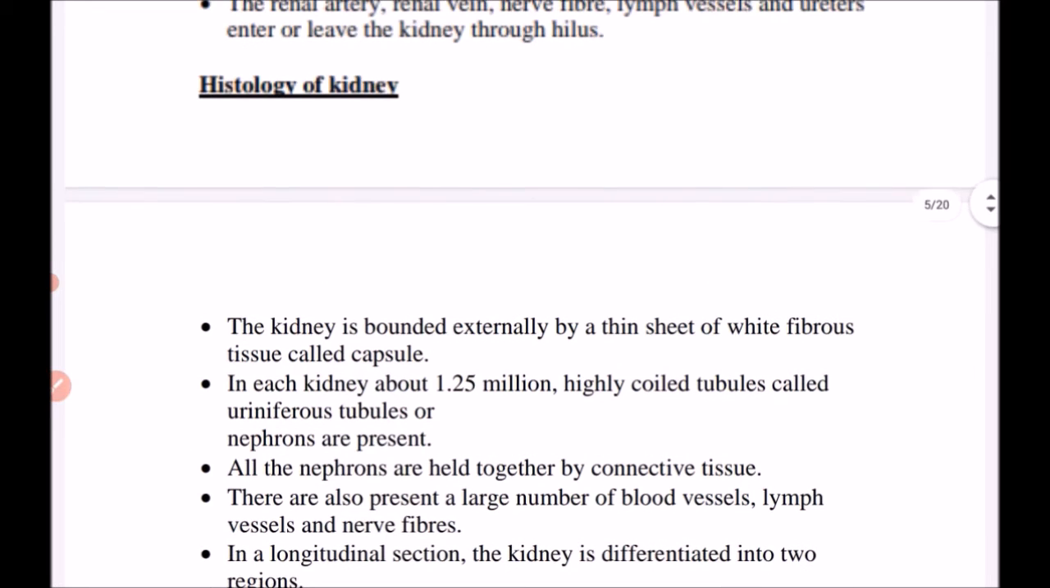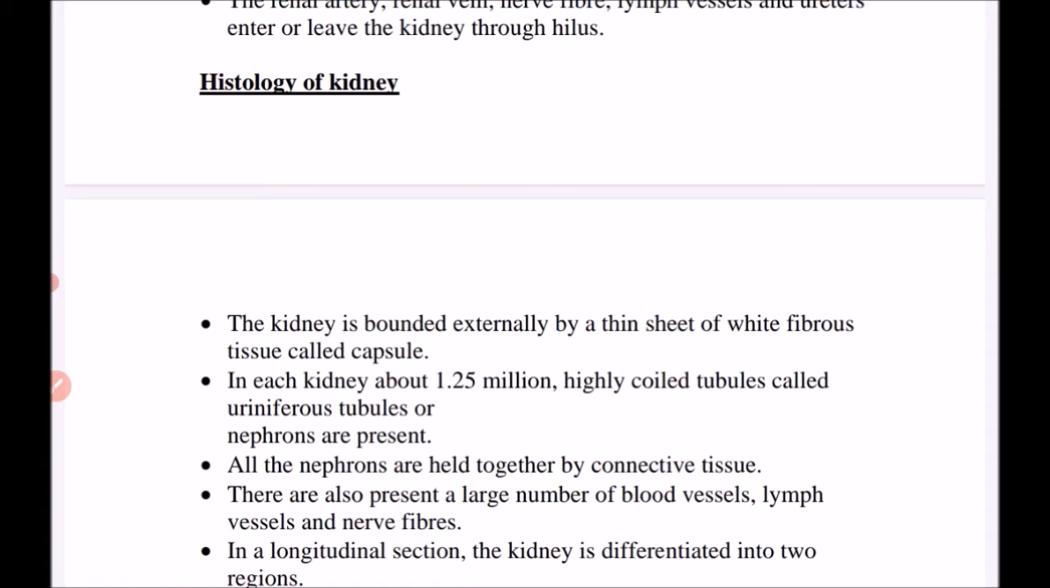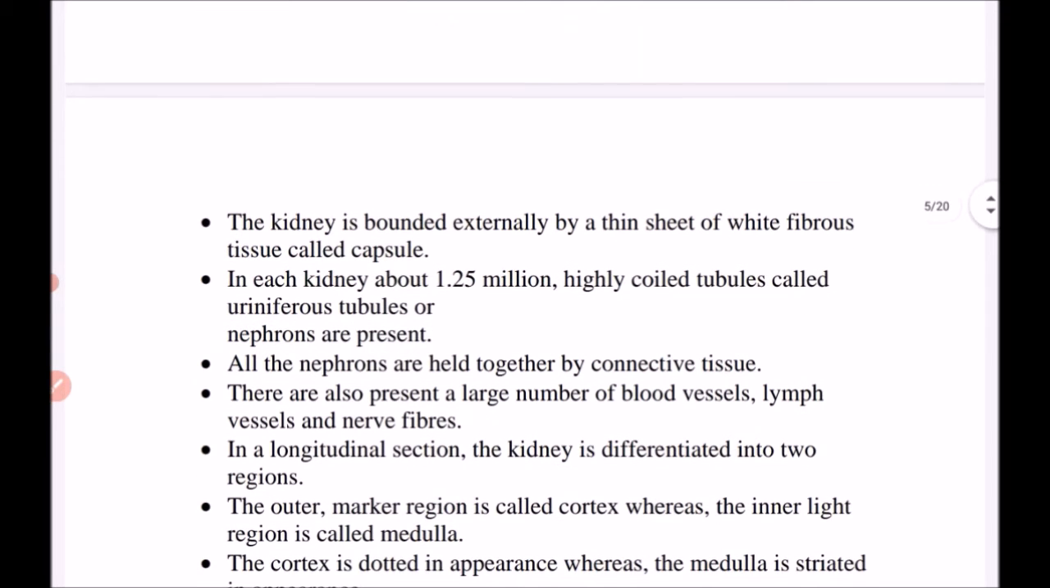Now we will study histology of kidney. Kidney, we know that it is bounded by thin sheet of white fibrous tissue which is known as capsule, and in each kidney 1.25 million of coiled tubules are present. They are known as uniferous tubules or nephrons. Nephrons are the structures which are responsible for excretion. All the nephrons are held together by connective tissue.